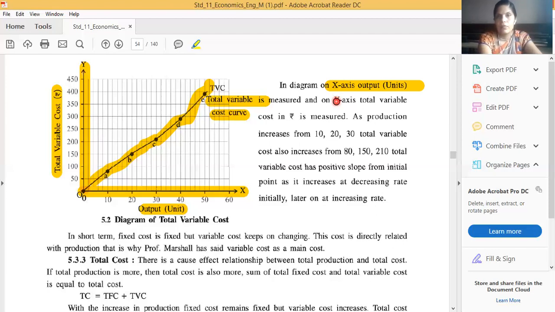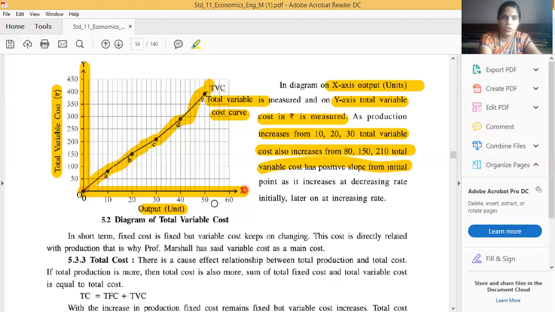Next one is the y-axis: total variable cost in rupees. Then the third point is production increases from 10, 20, 30, total variable cost also increases from 80 to 150 and 210 and so on. Next one, okay. Total variable cost has a positive slope from the initial point. From here it has a positive slope, left to right upward. So what we have written is the same thing which we have drawn here.